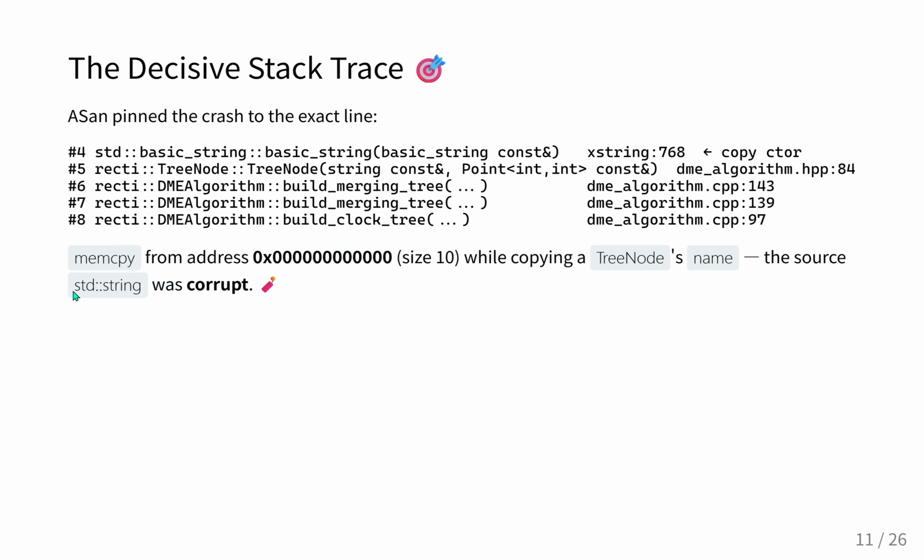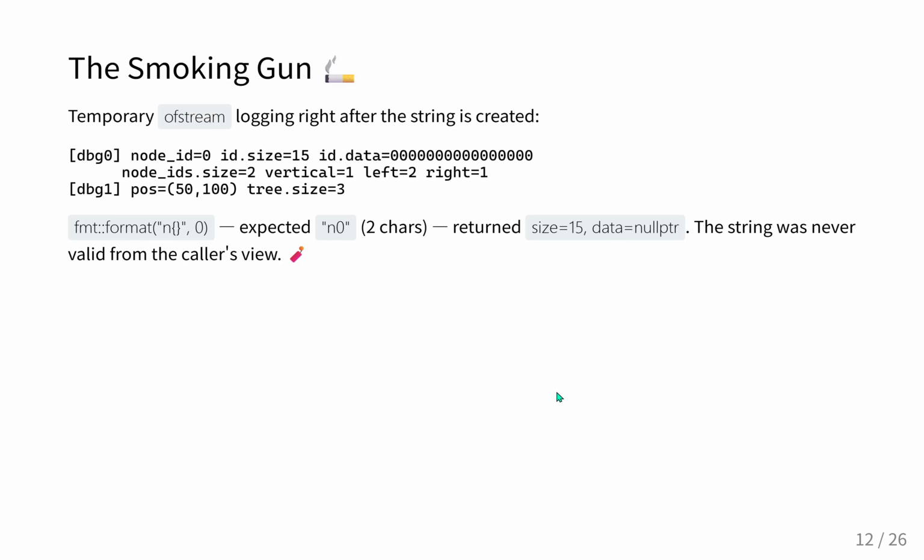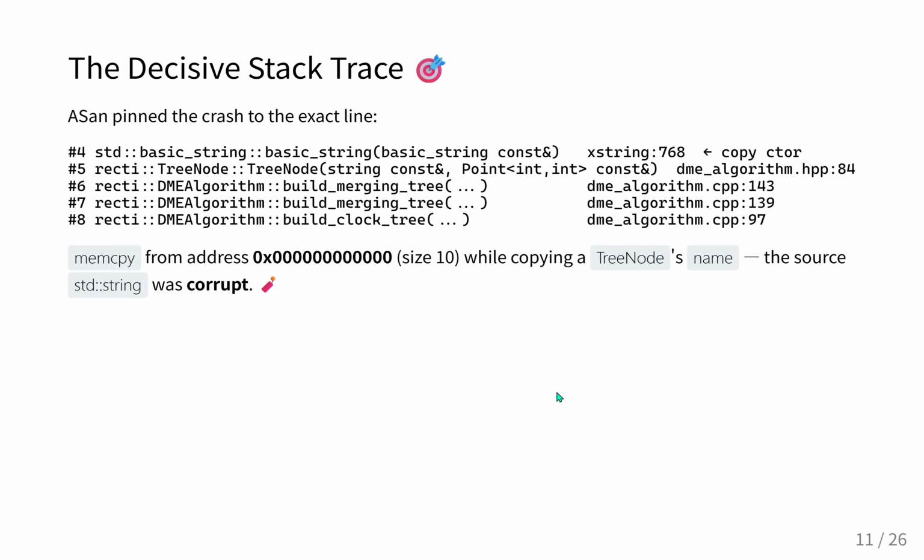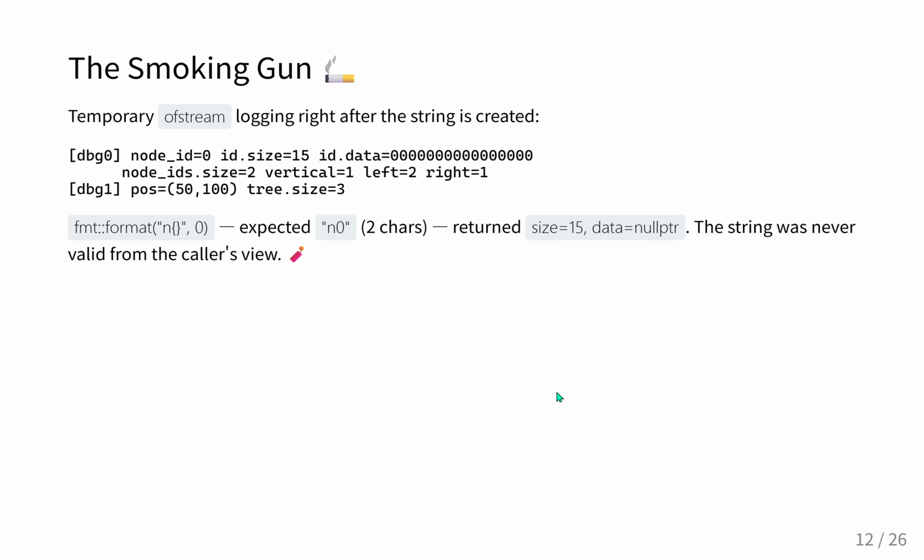Right. And this is where the developer employs a really brilliant debugging tactic. They trace the creation of that corrupt string to a specific line of code utilizing the fmt library, which is an industry standard, widely used formatting library in C++. Yeah, super common. The line of code is literally just fmt::format("{}", 0). Which should just return a simple string, right? Just "0", a one-character string.